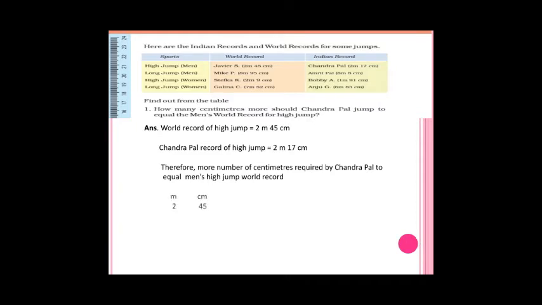So you have to subtract here. 2 meter 45 centimeter minus 2 meter 17 centimeter. So how many centimeters are required to equal Chandrapal's and the world record? It is 28 centimeter. Chandrapal needs 28 centimeter to be equal to the world record, that is Javier's record. So to equal means he has to reach 28 centimeter.